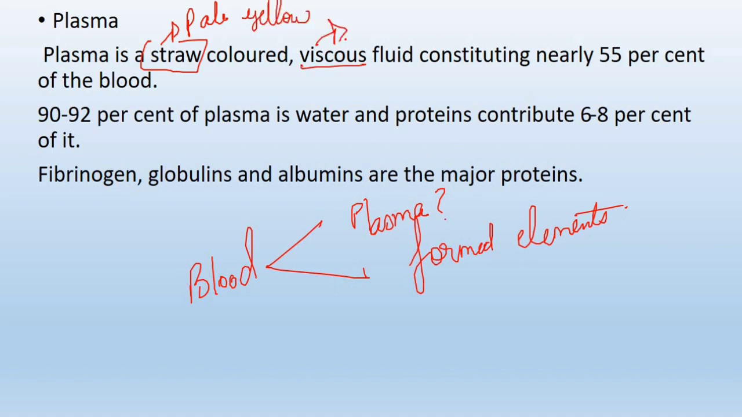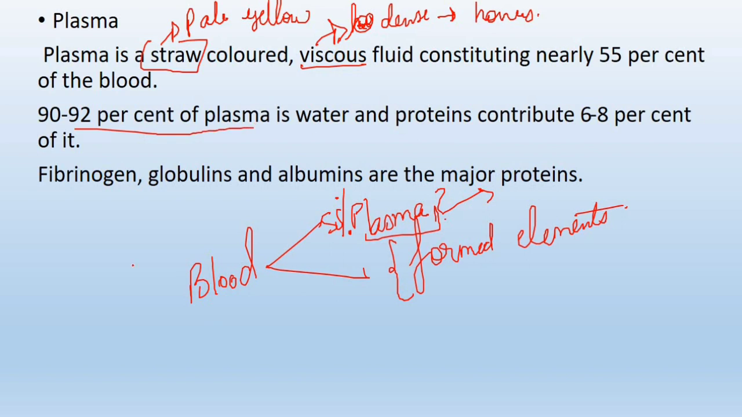Viscous means it will be dense. For example, honey is a viscous fluid. This plasma is nearly 55% of the blood. So blood has 55% plasma, and the remaining would be the formed elements inside the blood. Then 90 to 92% of the plasma is water.